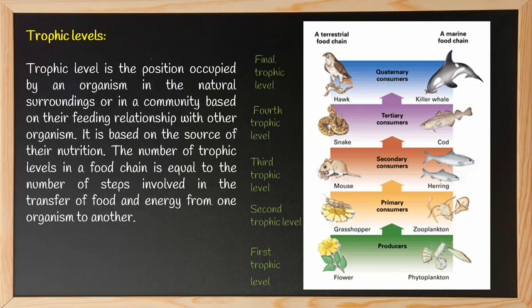Quaternary consumers are the organisms or the consumers which feed on the tertiary consumers, and they are on the final trophic level, or you can say the fifth trophic level. So each consumer level is each trophic level in a food chain. Now let us go to a different concept called food web.